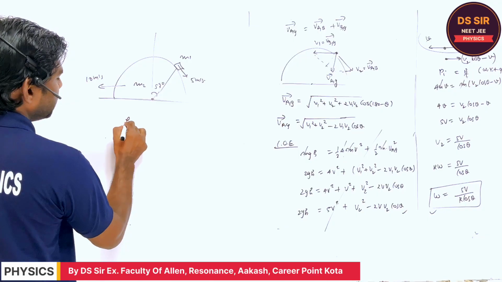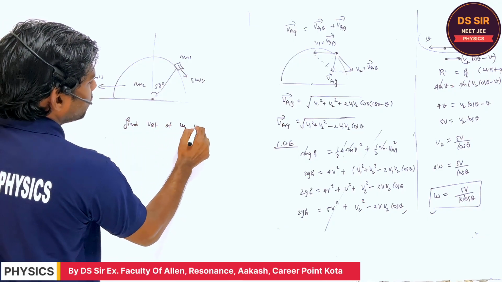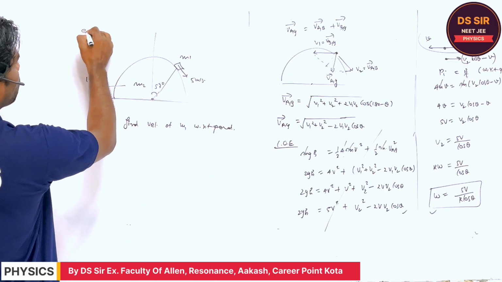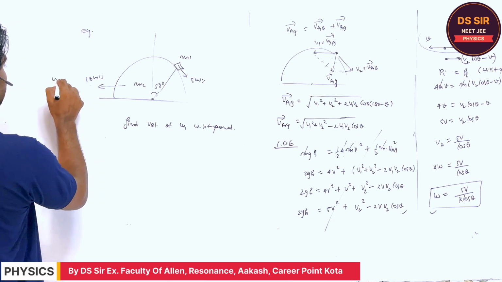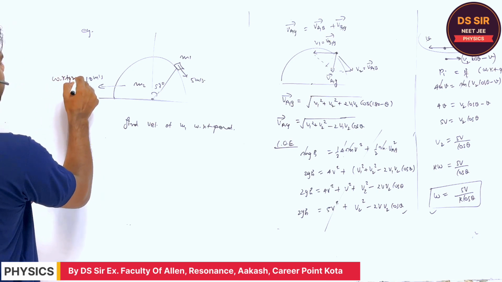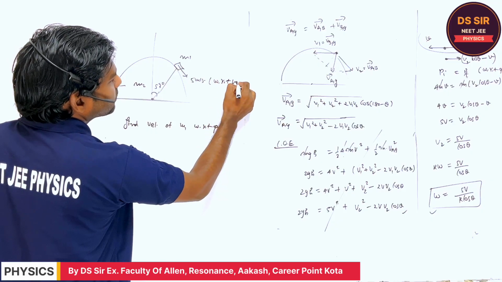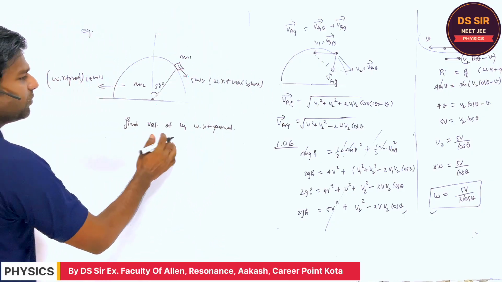Can you find the velocity of m1 with respect to ground? Please find. This is the question. This is the velocity with respect to ground, given in the question. This is the velocity with respect to the hemisphere. So you have to find the velocity of m1 with respect to ground.